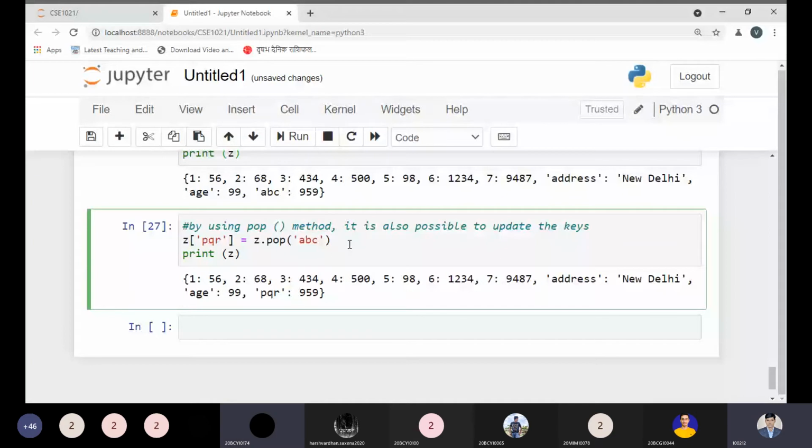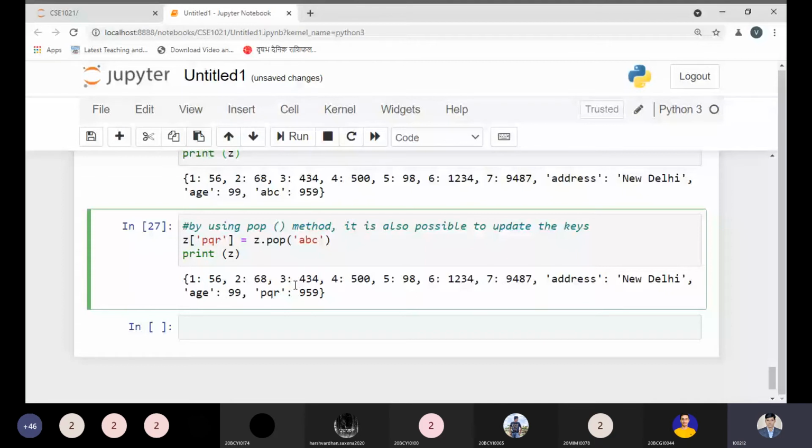Now you can see it is updated. But the pop method is used for removing elements, right? So where is it removing? By using the pop method of the dictionary, we are updating the ABC. We are updating the ABC by the PQR.